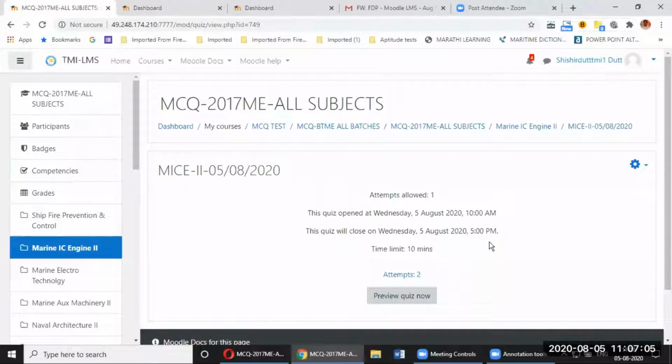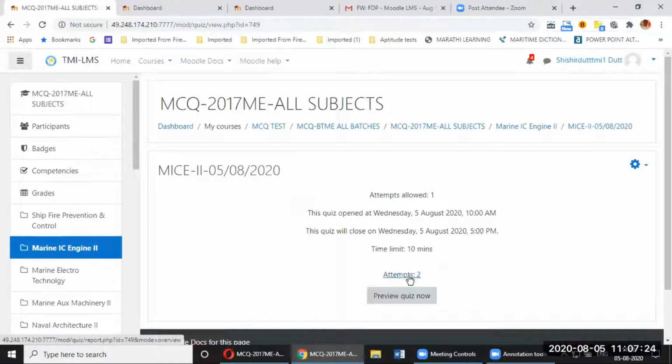I'm logged in as a teacher, and now I have gone into the same subject. I have clicked on the same quiz, what I just answered as a student. Now I'm looking at it as a teacher, the subject teacher who created the quiz. And here you can see the attempts too. I can see 2 attempts have been made.